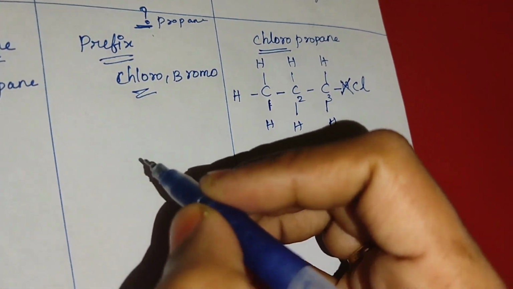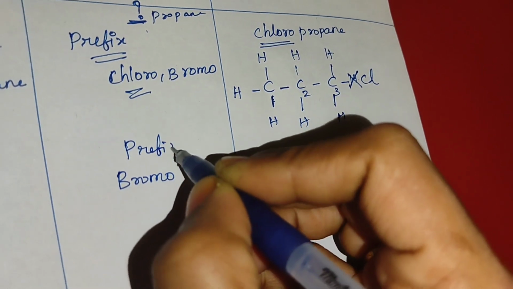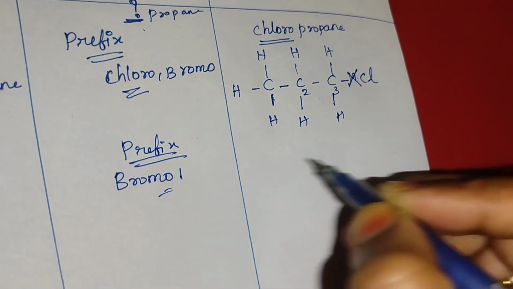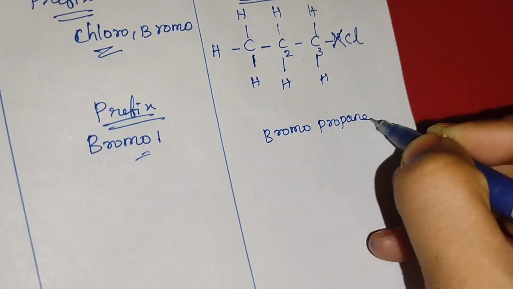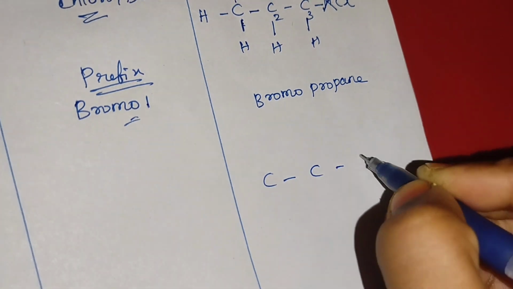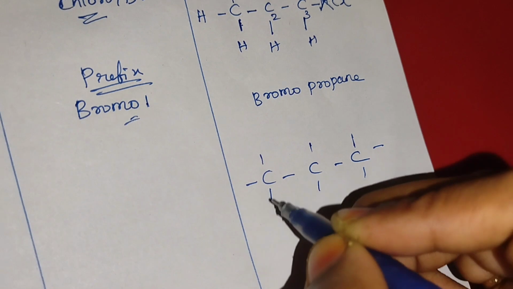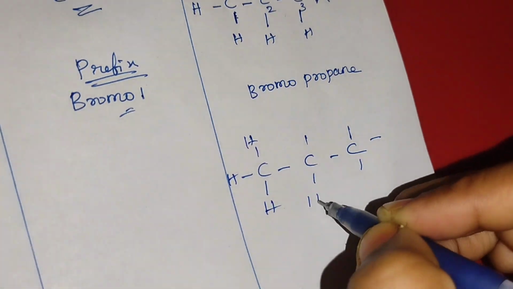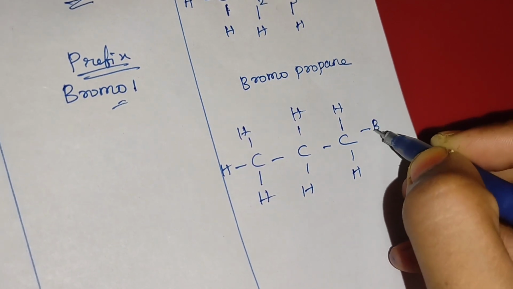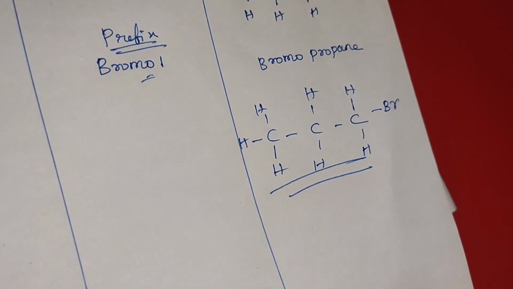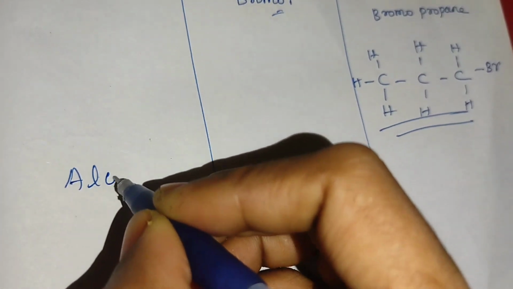Next, I am going to add a bromo group, also in the prefix. So let's see bromopropane. For propane, how many carbon atoms? 3 carbon atoms. Complete the valency: 1, 2, 3, 4, 1, 2, 3, 4, 1, 2, 3, 4. So I am writing hydrogen atoms here, completing the valency for carbon. Instead of one hydrogen atom I am adding bromine here. So what is the name for this? Bromopropane.